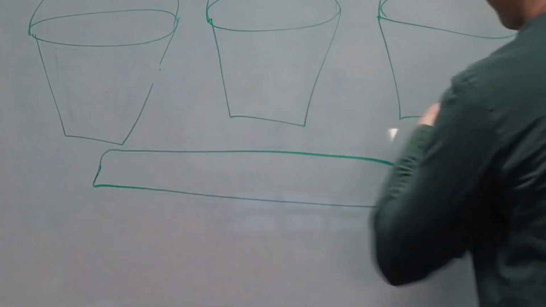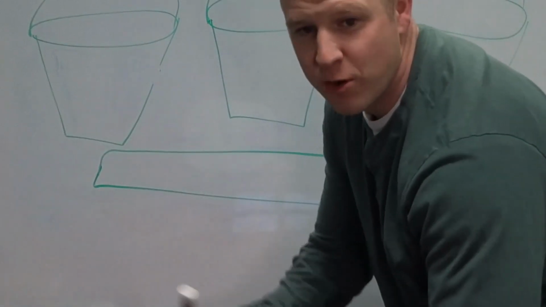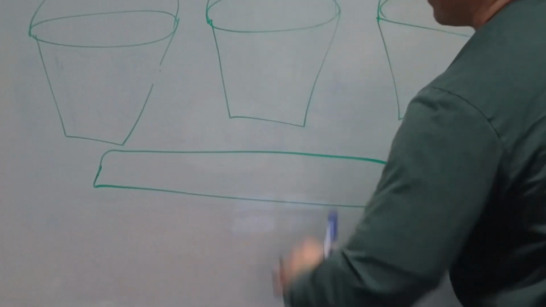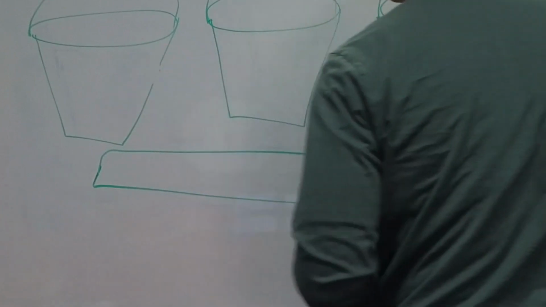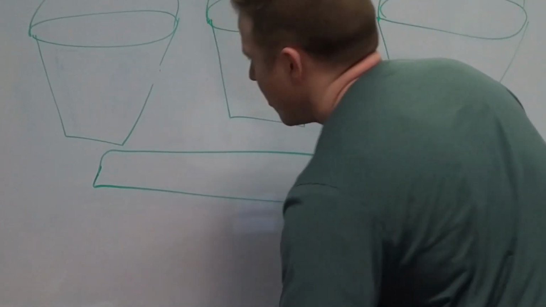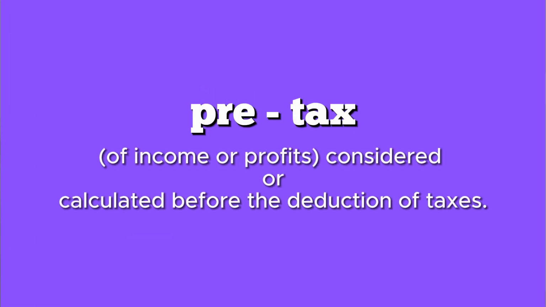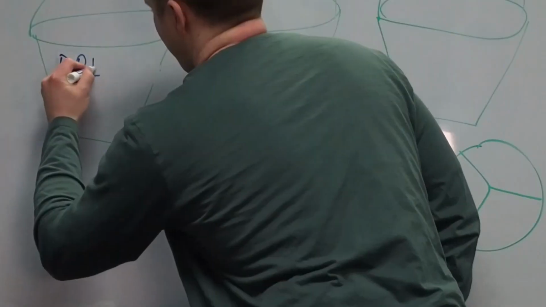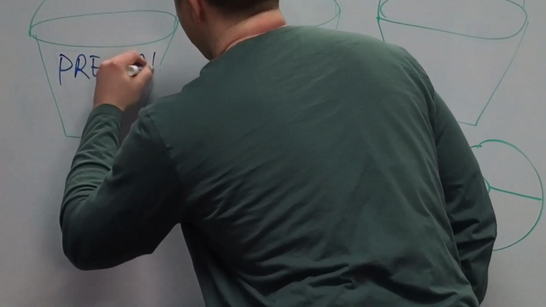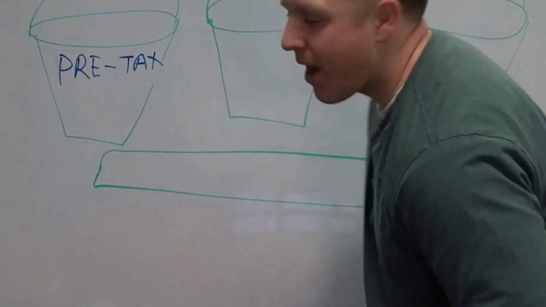We've got 3 buckets. These buckets represent the 3 different ways money can be taxed in investment accounts. So bucket number 1, let's go with pre-tax. Come on, handwriting, don't fail me now. Pre-tax. This would be like your 401k or your IRA.